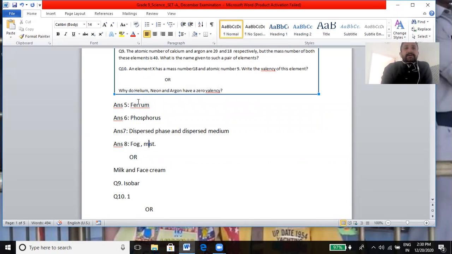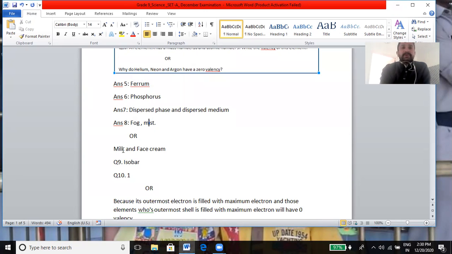Question number 10. An element X has a mass number 18 and atomic number 9, then what is the valency? As you know, the atomic number is 9 and the valency is 1, because when you write the electronic configuration of fluorine, you will write 2, 7, then 8 minus 7 is equal to 1, which is the valency for fluorine.